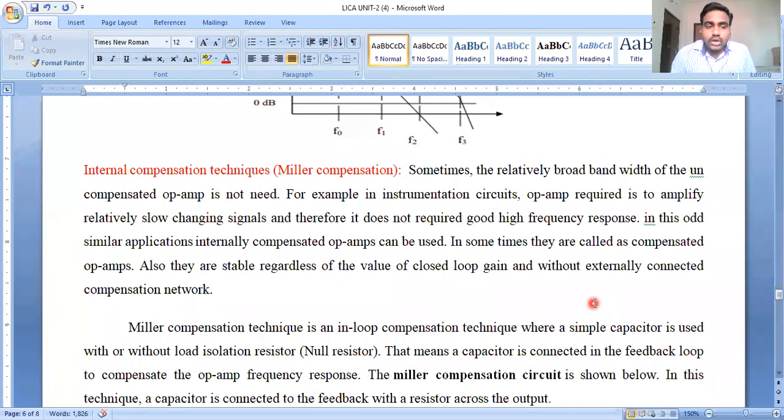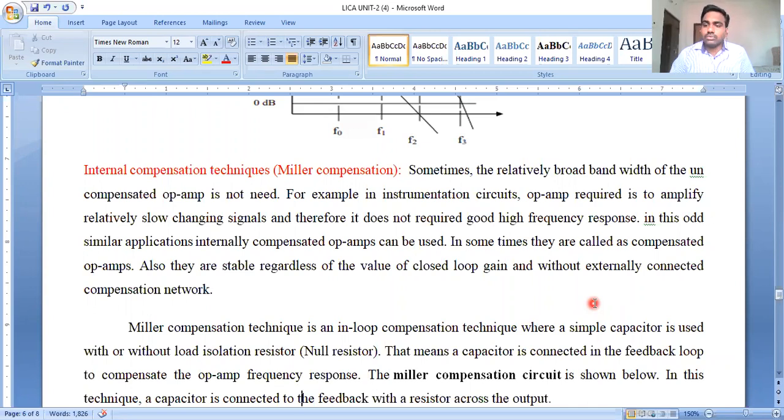In order to handle lower bandwidth applications, even for lower frequency signals and lower frequency responses, we are proposing a new concept, that is internal compensation techniques. This internal compensation technique can be provided even when the response of the operational amplifier is very low. That means internal compensation is applicable for good low frequency response characteristics.